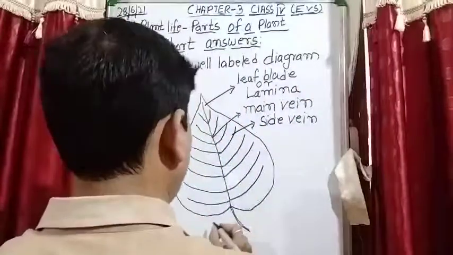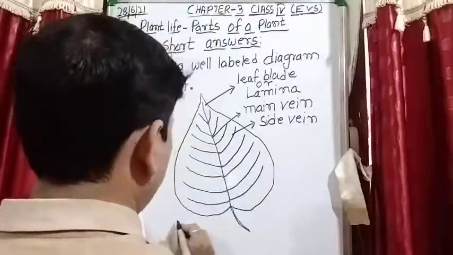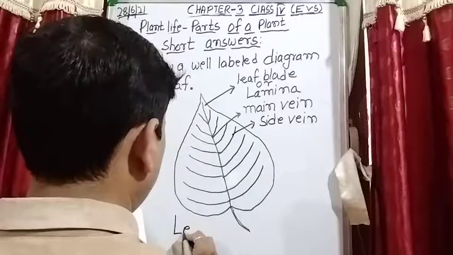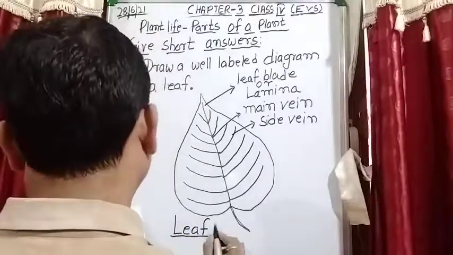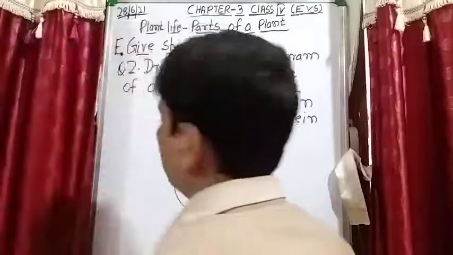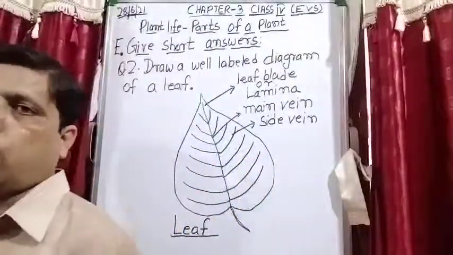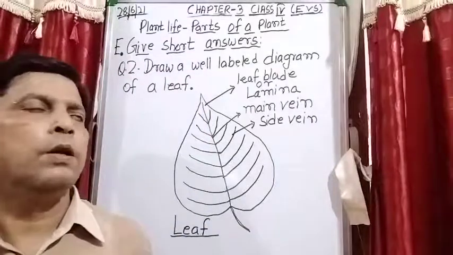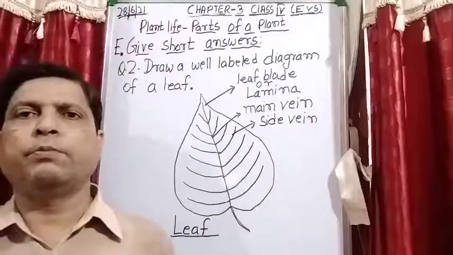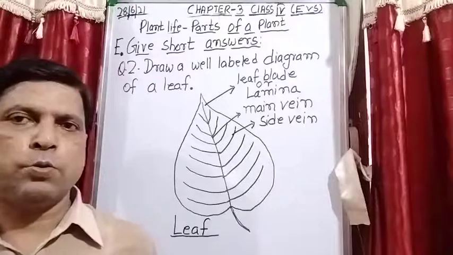So this is a diagram of a leaf. Okay. If you want to show a simple diagram, so you can note down this diagram from the board also.